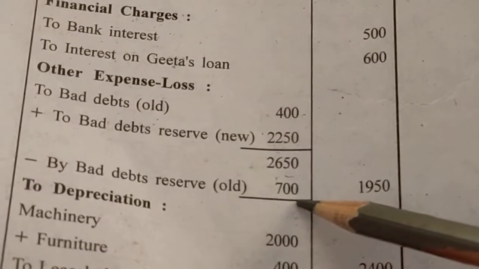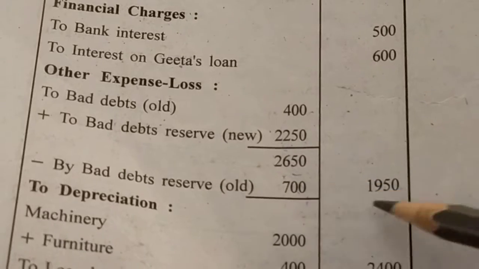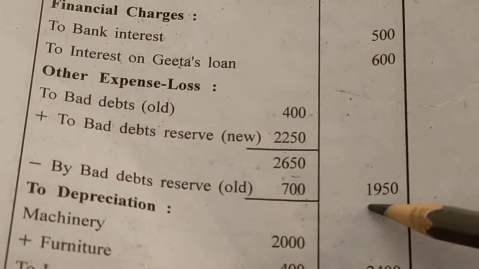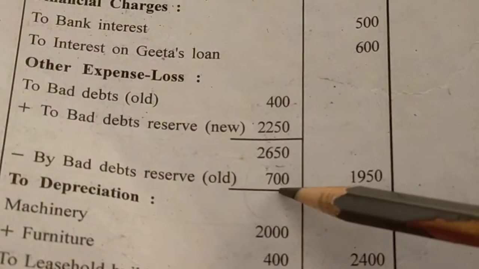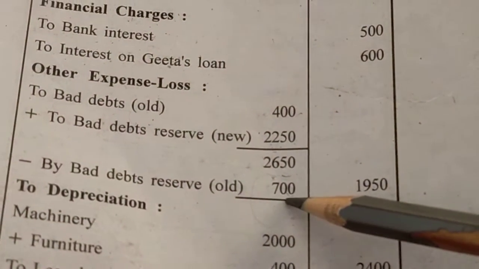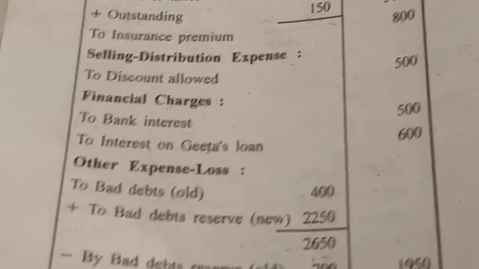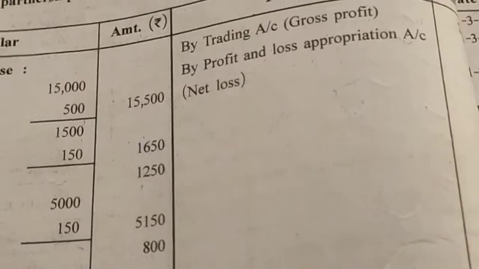We can deduct 700, so here it will come to 1,950. Or, as another adjustment, if you don't want to do this, you can write this value 700 on the credit side by bad debt reserve. The same impact will be there.